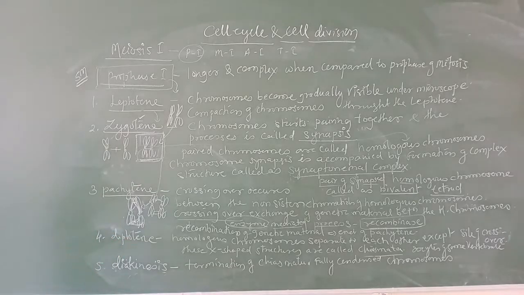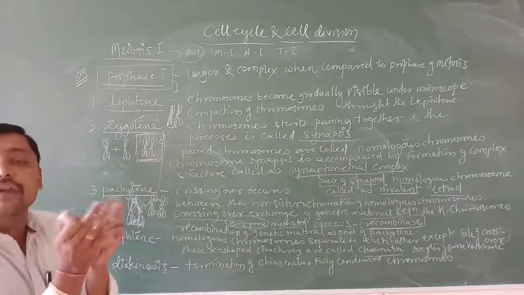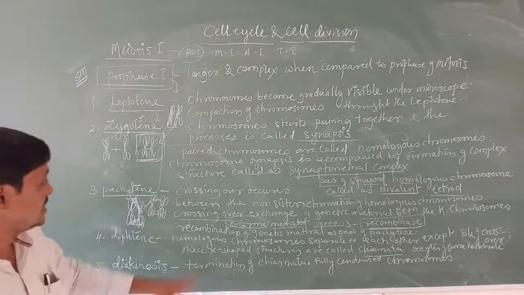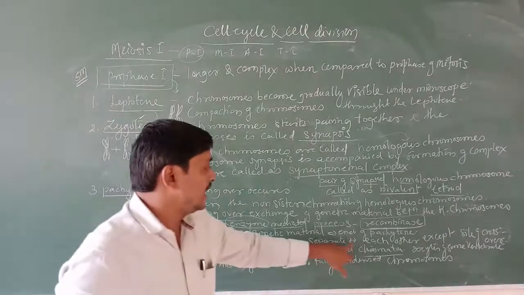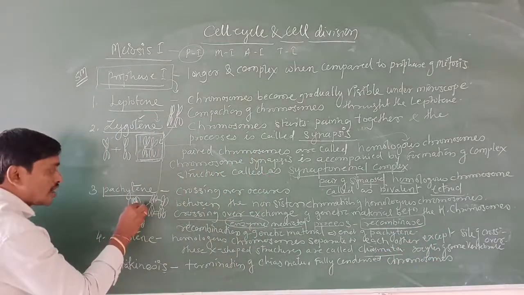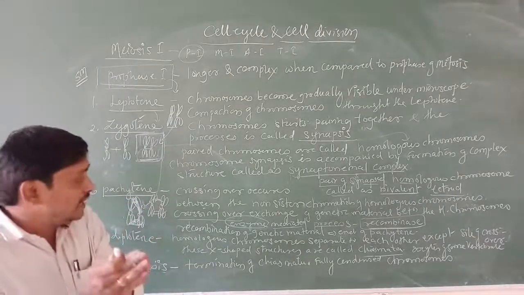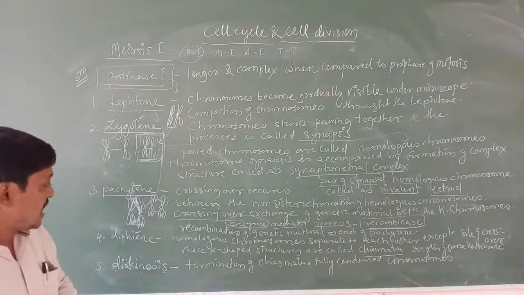What is going to happen in diplotene? Even with the crossing over, they are going to start separating. In the sense, homologous chromosomes separate from each other except at the site of the cross. Where they are crossed, except that place, the remaining places separate from each other.